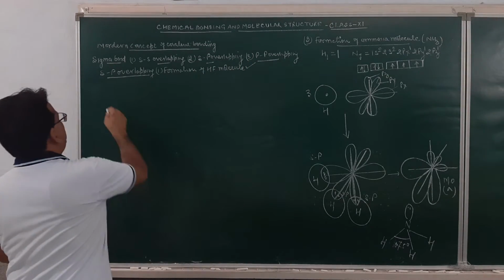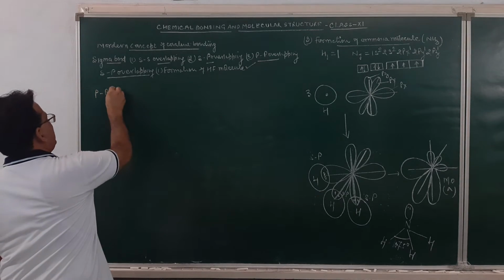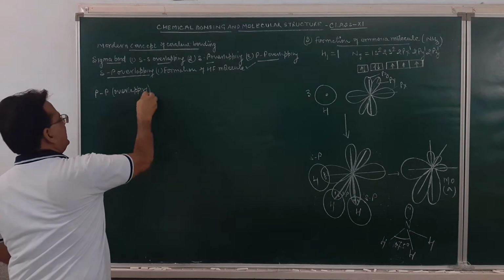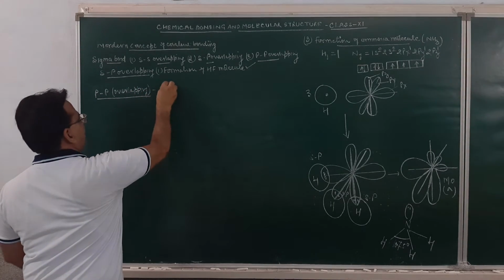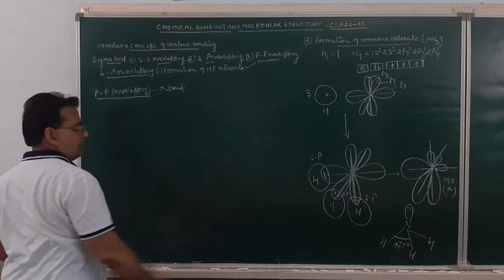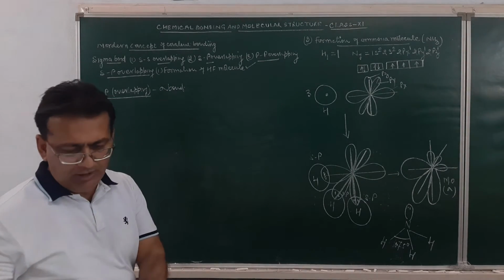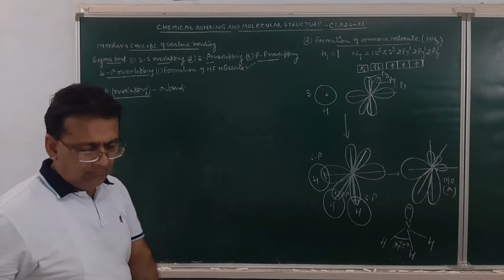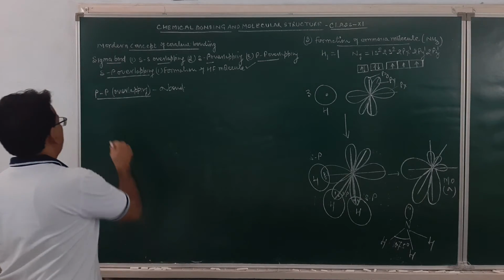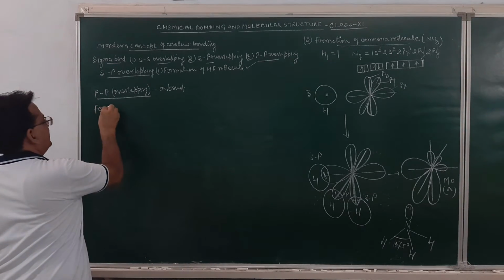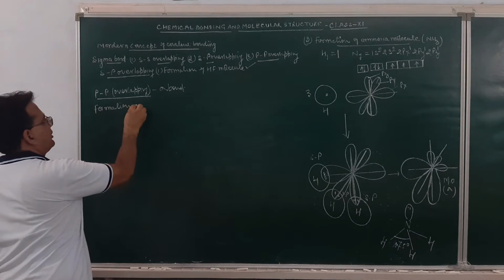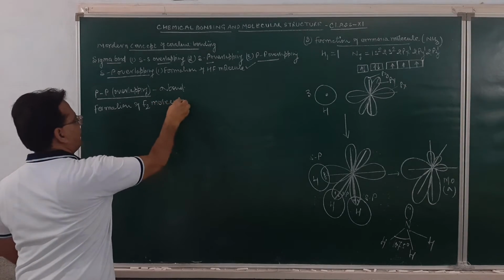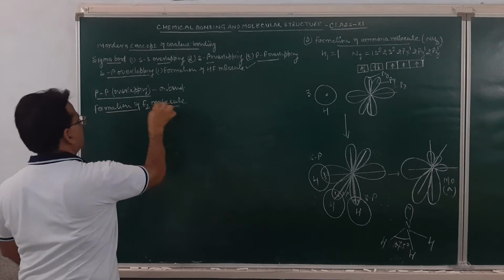So this will be P and P overlapping, and by this PP overlapping, it will result in the formation of a bond, which is a sigma bond. So a sigma bond can be formed by SS overlap, it can be formed by SP overlap, it can be formed by P orbital overlap. As for example, if we take the formation of a fluorine molecule.